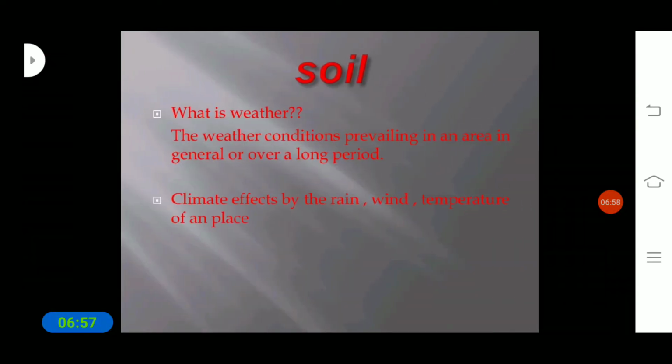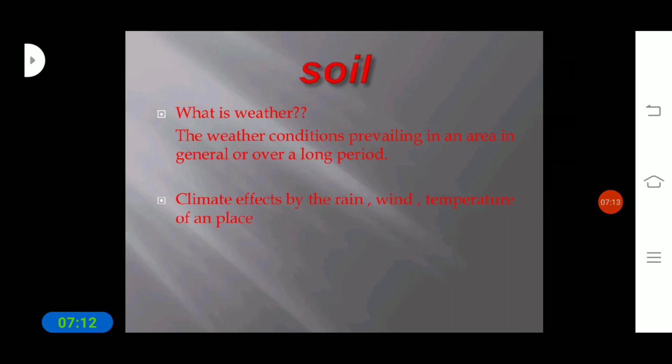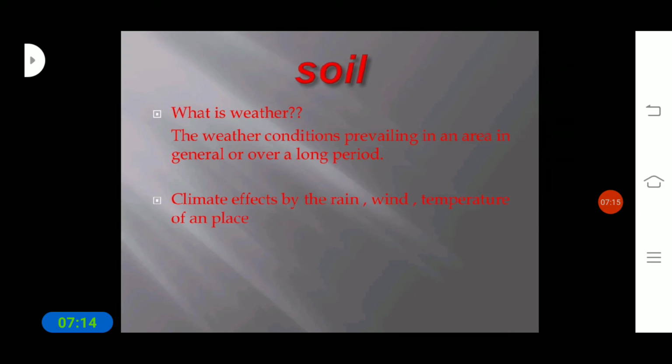Next, soil. So what is weather here? The weather conditions prevailing in an area, in general or over a longer period. So what are the conditions here? The conditions are wind, water and climate conditions that we can see in nature. So these are the conditions prevailing in an area in general or over a long period. Climate is affected by the rain, wind and temperature of a place.